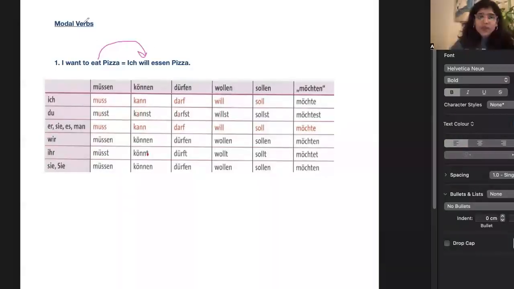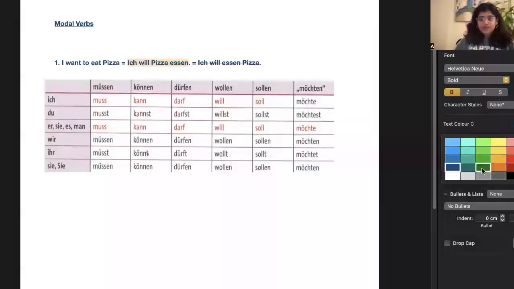Why? Because whenever we talk about modal verbs, whatever the main verb we have, it always goes in the end of the sentence. Okay? So the right answer will be ich will Pizza essen. This is the right answer. So the one that we have written before, ich will essen Pizza, was completely wrong. Why? Because our main verb should always go last. So I can maybe make it like this. It's wrong. And this one is our right answer.